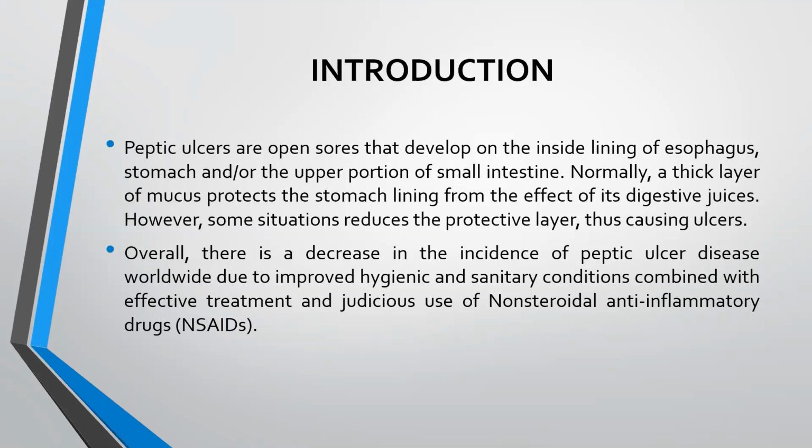Overall, there is a decrease in the incidence of peptic ulcer disease worldwide due to improved hygienic and sanitary conditions, as it prevents infection with H. pylori responsible for peptic ulcer disease, combined with the effective treatment and judicious use of non-steroidal anti-inflammatory drugs, that is NSAIDs, as due to their acidic property, they erode the protective layer in the stomach, leading to peptic ulcer diseases.